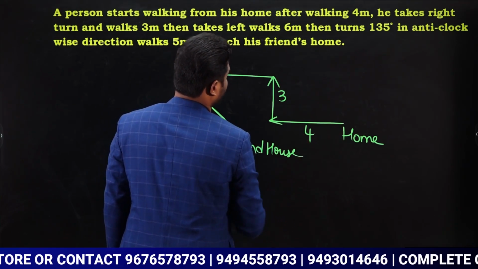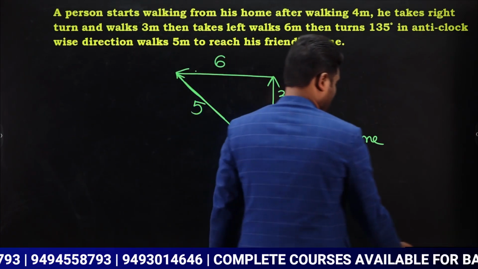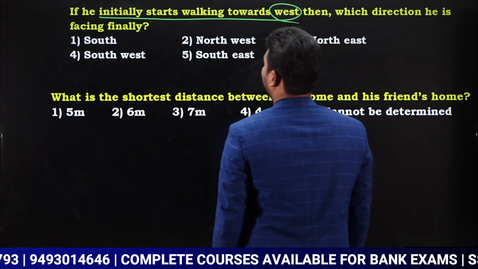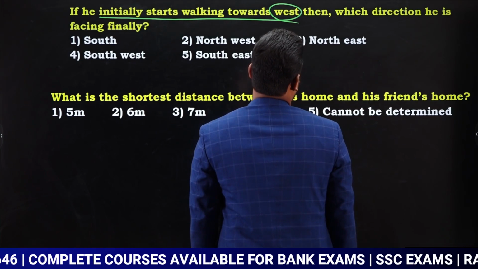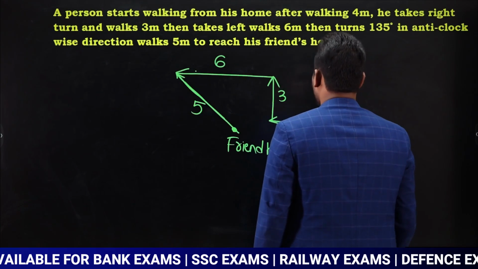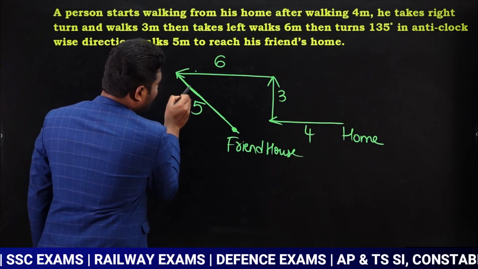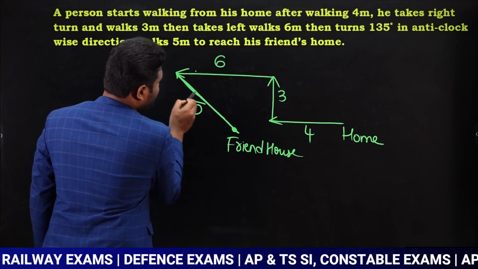Okay. Now observe. What is the question? Reach his friend's house. Our question is, if he initially starts walking towards west, then which direction is he facing finally? So we need to know finally he is facing towards which direction. Now look here, finally he is facing in this direction, yes or no?